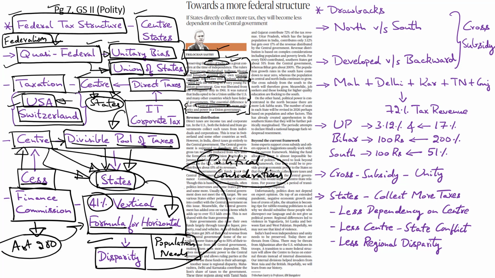So essentially you have a situation where states are very much dependent on the center for their tax revenue, and in many cases this results in disputes between center and states, thereby affecting the harmony in center-state relations. Because in many instances the center may not be able to fulfill the recommended percentage, thereby leading to disputes being raised by the states.